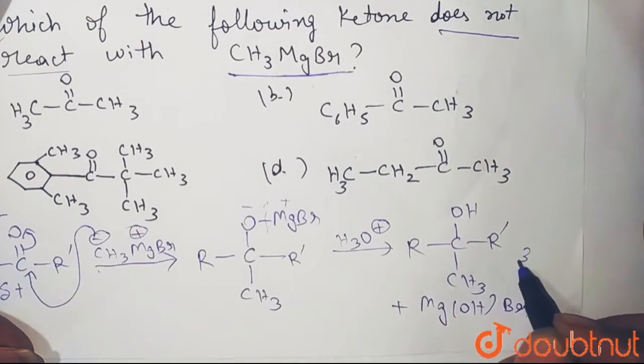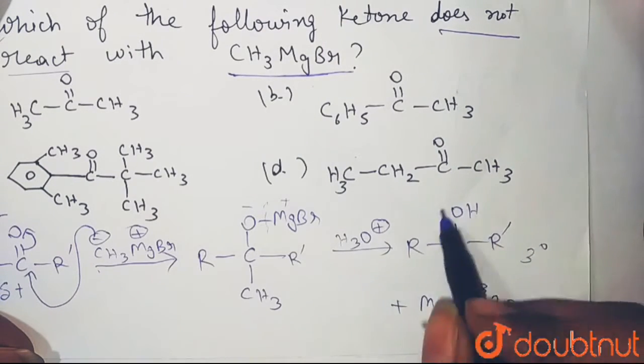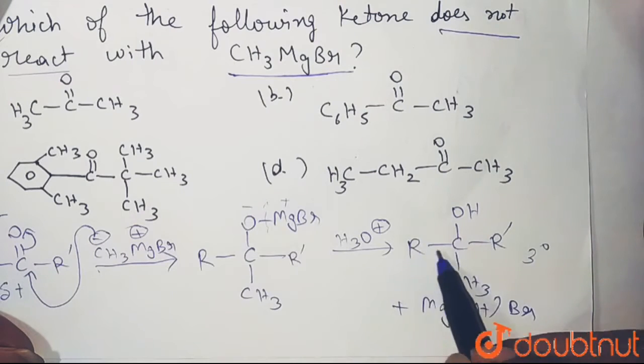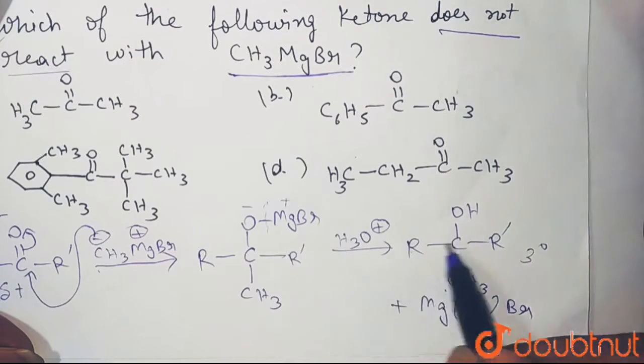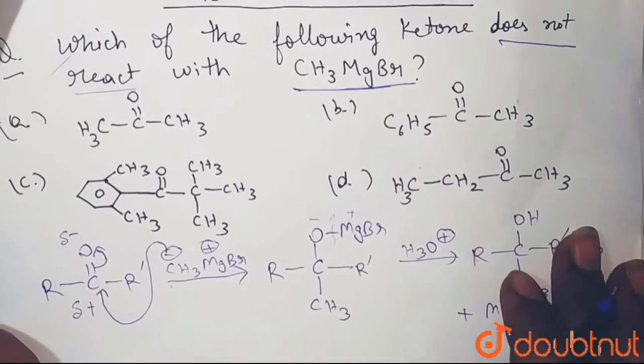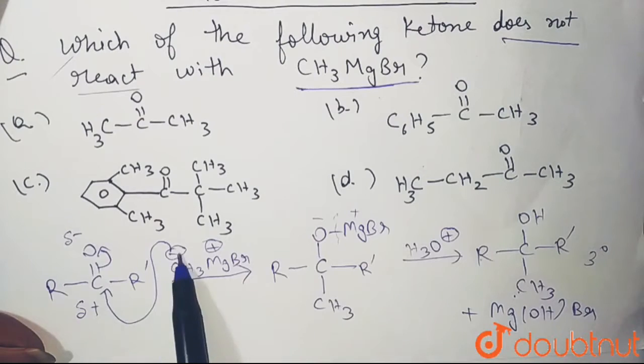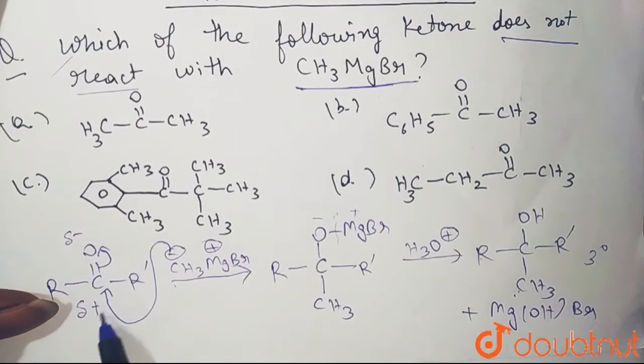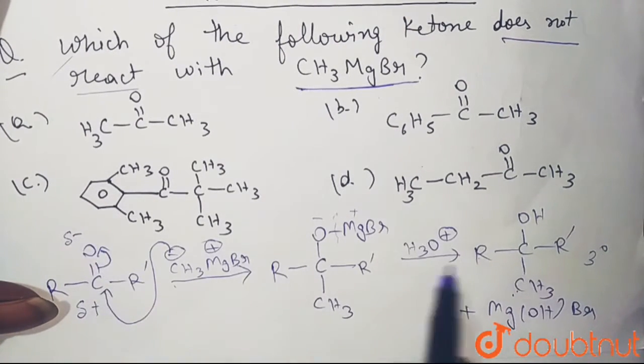Why is this a tertiary alcohol? Because the carbon on which the OH group is attached is attached to a further 3 carbon atoms, R, R dash and CH3 here. So thus this is a tertiary alcohol which will be formed. Now this was okay. The path was clear. It came quickly and attacked here, and we got the product.